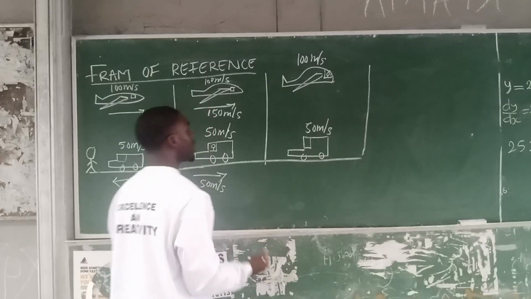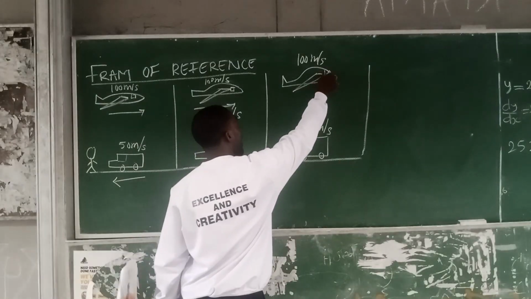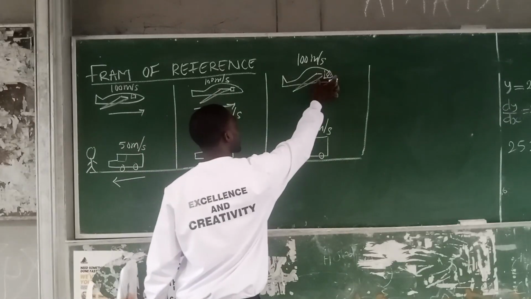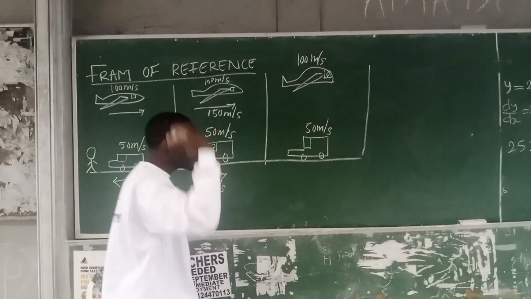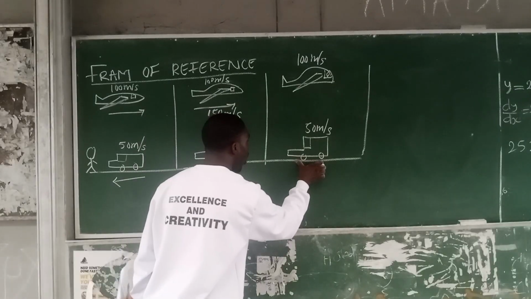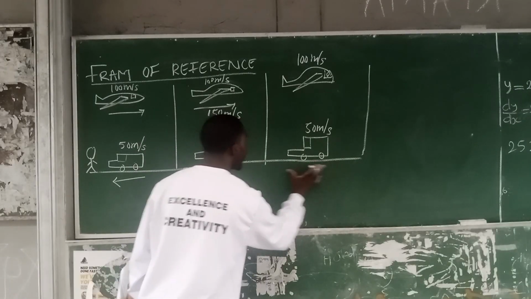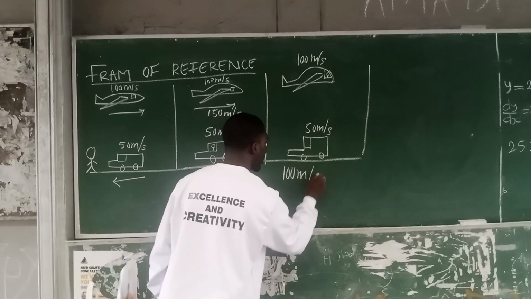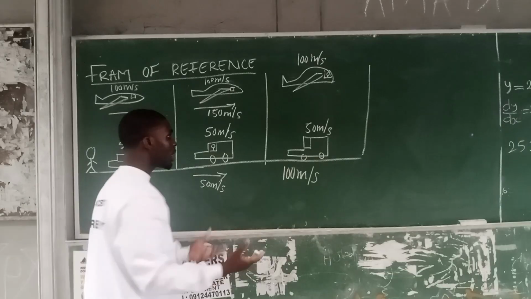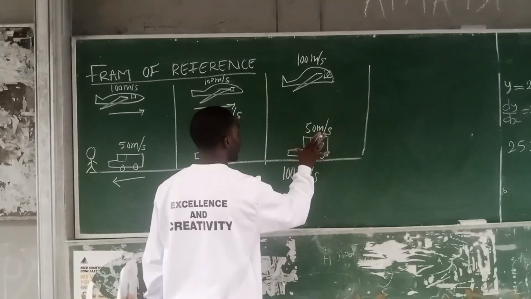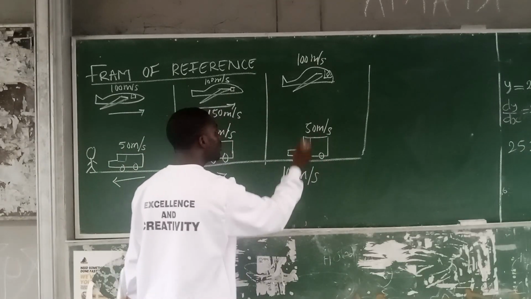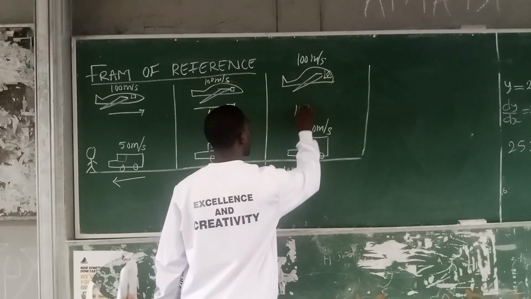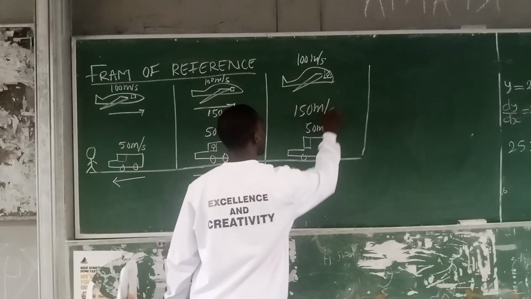Now notice that the person in the plane is going to think that the floor is moving with a velocity of 100 meters per second, and that the car is moving with a velocity of 150 meters per second.